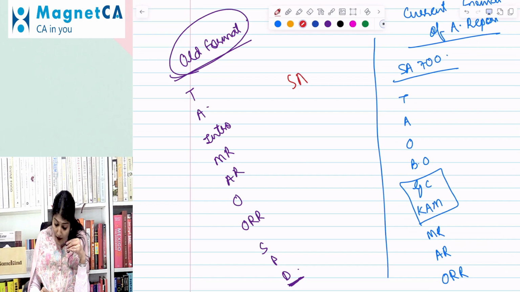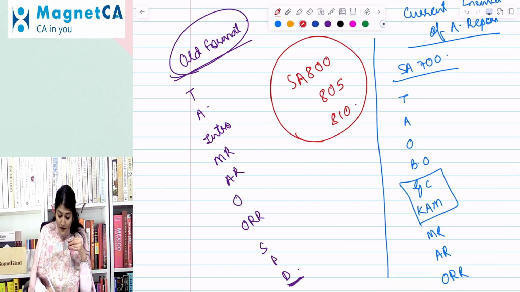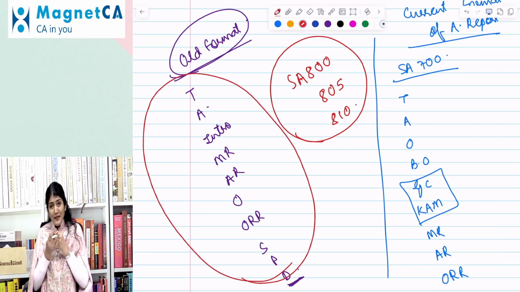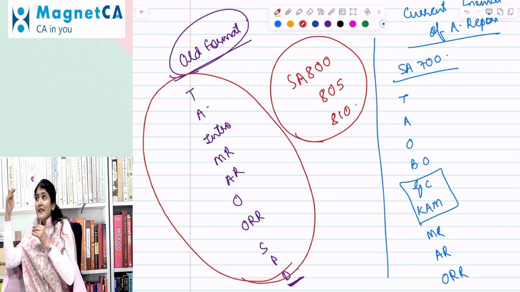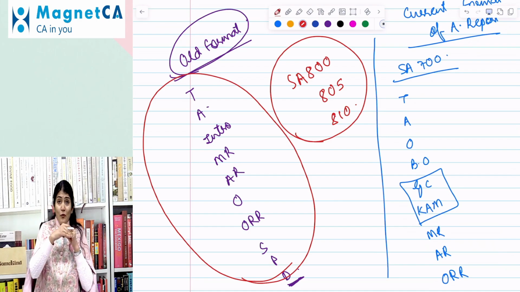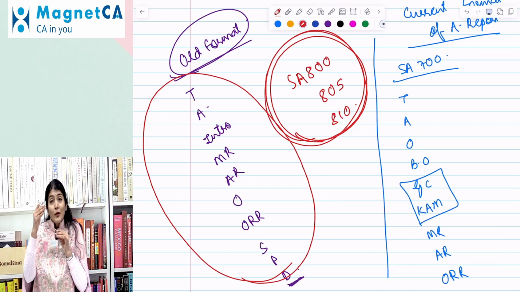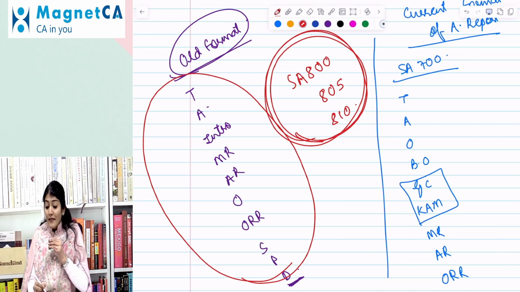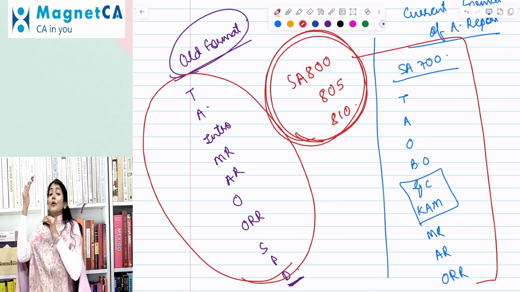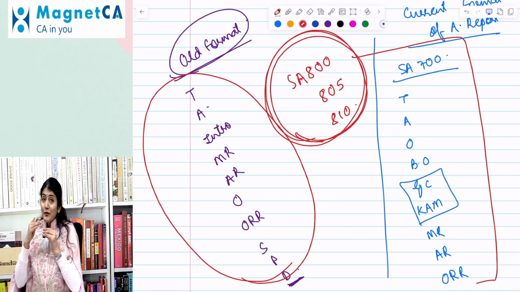Right. So now in our 800 series, 800, 805, 810, the format of the audit report given in these standards was as per the old format. So there used to be a confusion that in 700 we are studying a new format, and in the 800 series there is an old format. So now what they have done is they have got the audit report format of the 800 series also in line with the new format of the audit report.